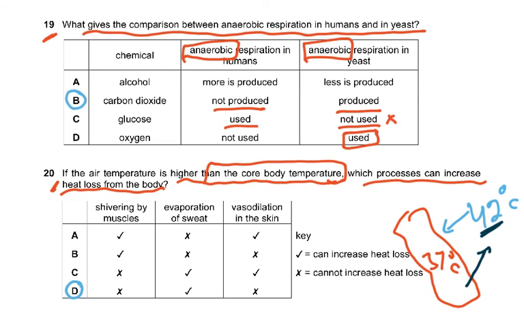It can't be the other way around. So understand that you are at 37, the outside temperature is 42, so you can't lose heat by vasodilation. It can't go from a colder mass of cells to the air which is at a higher temperature.